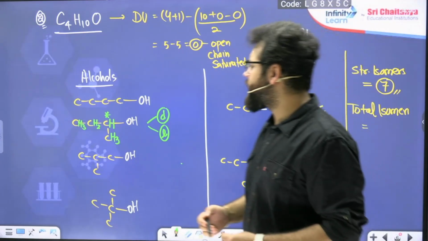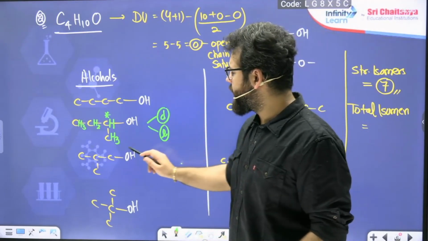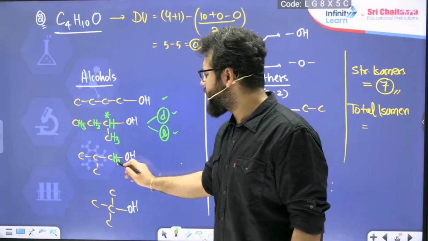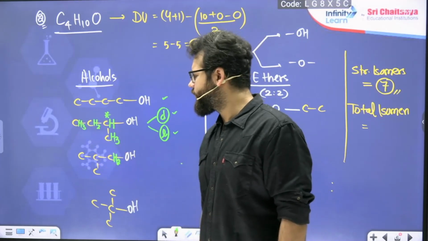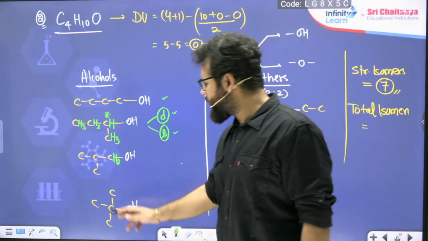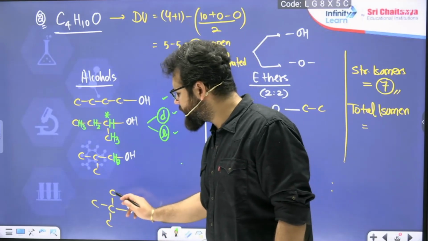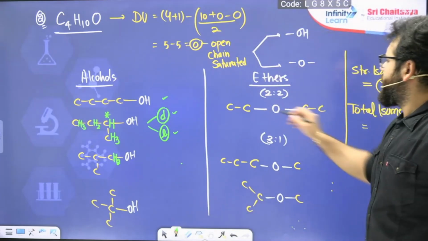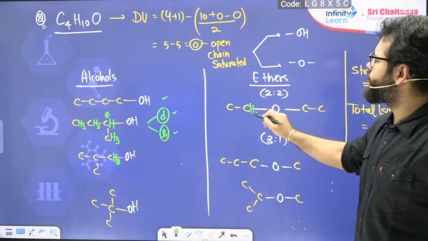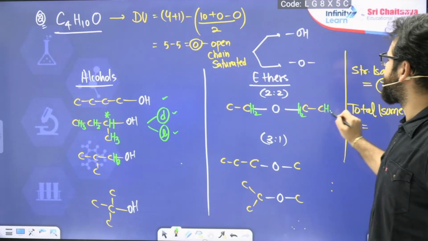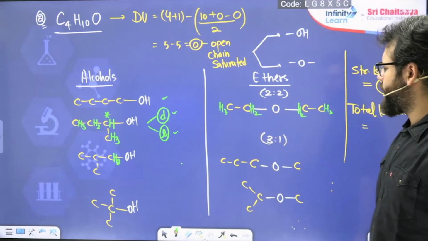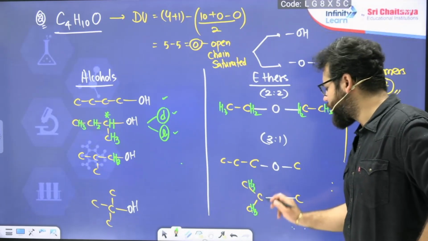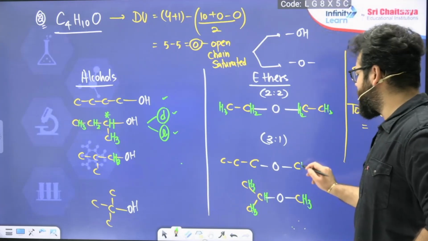2 optical isomers will be there. Okay. So here if I check the total, 1, 2, 3, 1, 2, 3. This is not chiral because here 2 hydrogens are there. Here also 2 methyls are there. So not a chiral carbon. In this particular case also I can't see any chiral carbon because this carbon is attached to 3 same groups, methyls. So it's not chiral. Here also I can't see anything chiral. It is CH2, it is CH2, it is CH3, it is CH3. No chiral, single compound. Here also nothing is chiral, and here also nothing is chiral because this carbon is attached to 2 methyl groups. Okay, so these are not chiral.